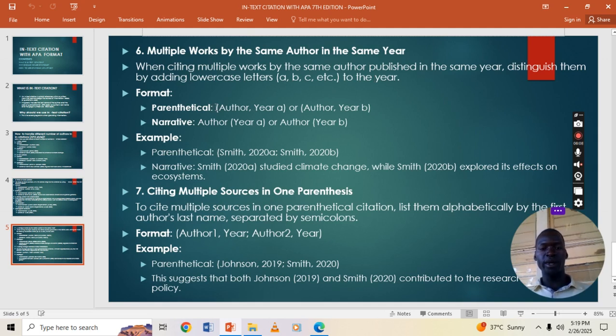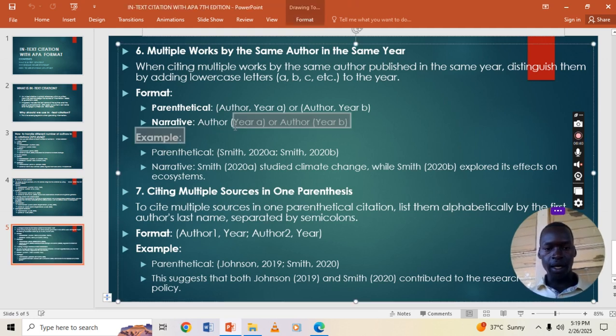In the parenthetical way, remember, everything is in the bracket. So you open the bracket, write the author, separate by comma, then write the year with the lowercase letter a. Or you can write, open the bracket, author, comma, year, b, and close the bracket. That one is the parenthetical way. What about the narrative way? In the narrative way, the name of the author is outside, then the year is in the bracket plus the lowercase letter. If it is a, then a. If it is b, then b. Let us see the example here.